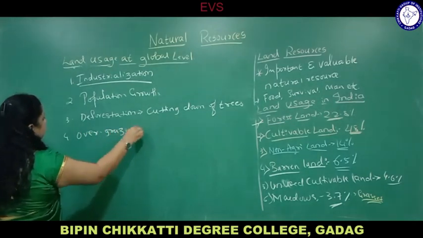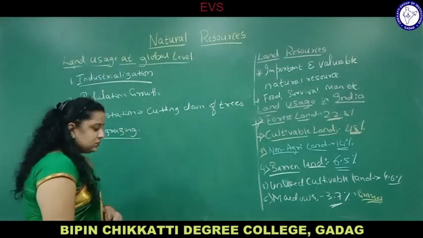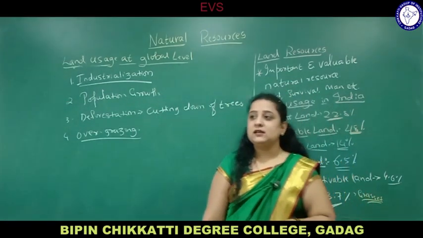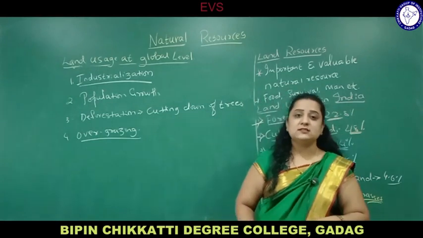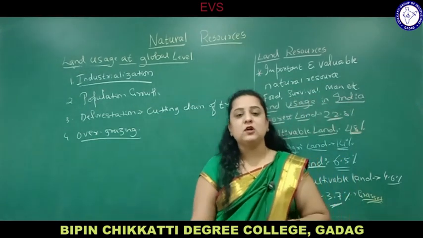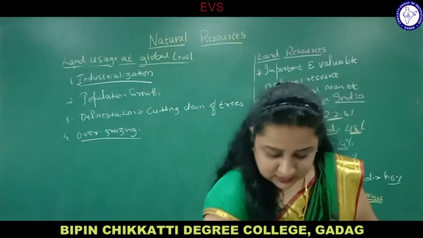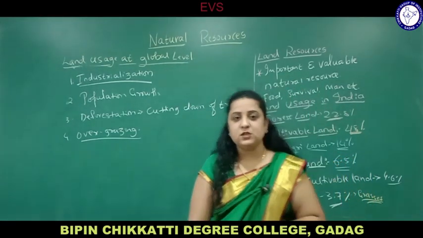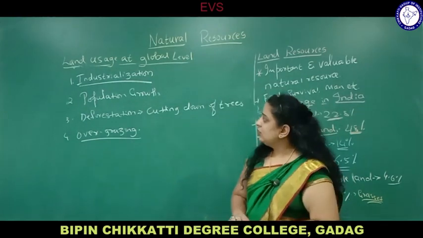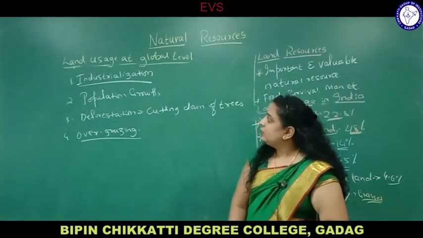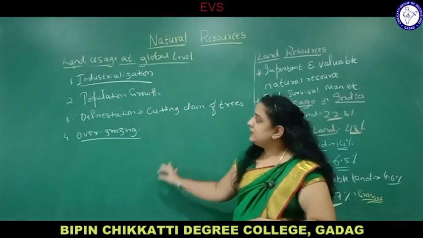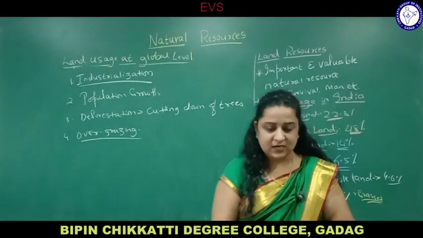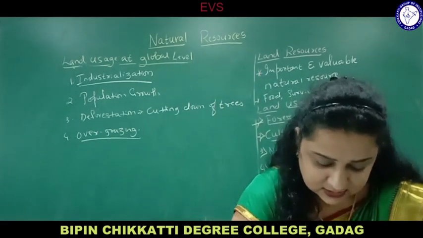Overgrazing. Grazing means the grazing animals are there, eating the grass. Now if they are overgrazing, then what happens? The species of grass gradually decreases, because the fertility of soil decreases and the growth of grass also decreases. So soil erosion: the process of detachment and transportation of the topmost layer of the soil is called soil erosion. And due to all these factors, the land is being degraded. That is industrialization, population growth, deforestation and overgrazing, in varying percentages.